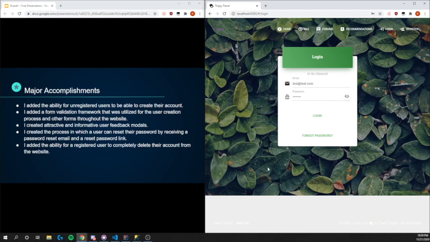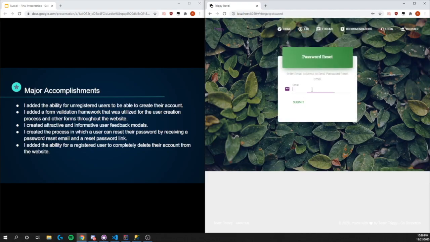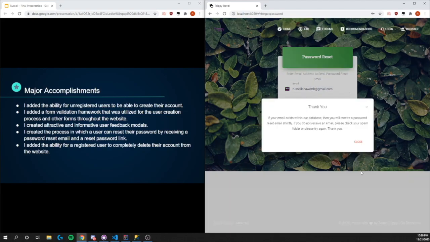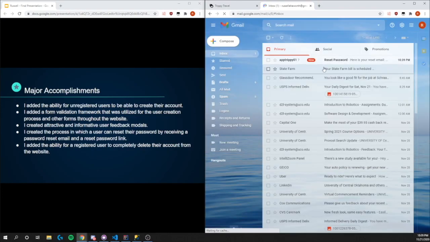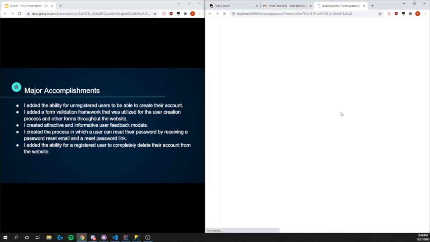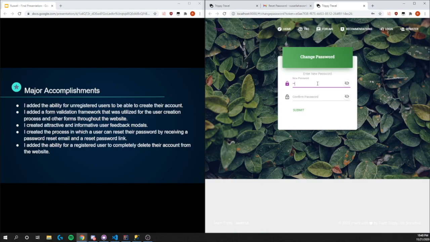I also created the process in which a user can reset their password by receiving a password reset email and a reset password link. So if I was to type in a real email address, then if it exists, the chosen email will get a reset email. And here's our reset email. And then we can go ahead and change our password.